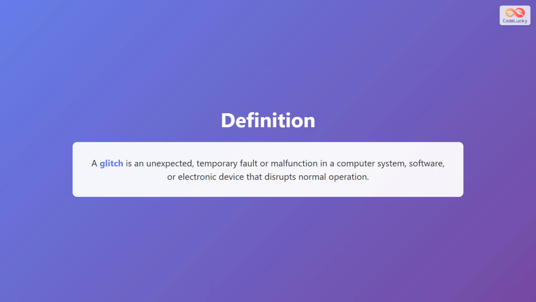A glitch is an unexpected, temporary fault or malfunction in a computer system, software, or electronic device that disrupts normal operation. Think of it as a brief hiccup in your technology. Unlike permanent problems, glitches are usually short-lived and resolve quickly, either on their own or with a simple restart.